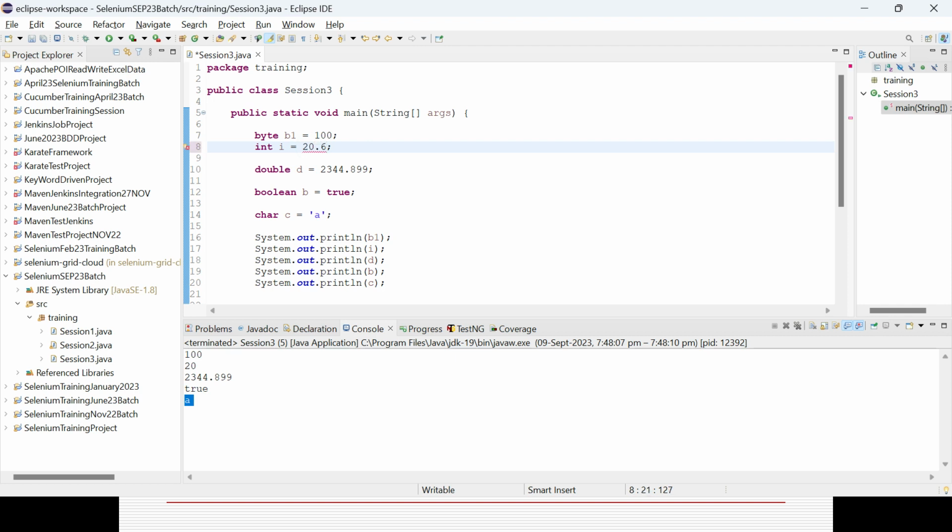You need to transfer it to double immediately. Byte will take only 2 to the power 8 total size, so it will take minus 128 to plus 127. In case you are giving 130, you could see an error message immediately coming. Why? Because it is outside the boundary. So you need to convert it to float, otherwise you can give up to the maximum. You can also give a minus sign, suppose minus 120, and it will work. But it should be within the boundary.